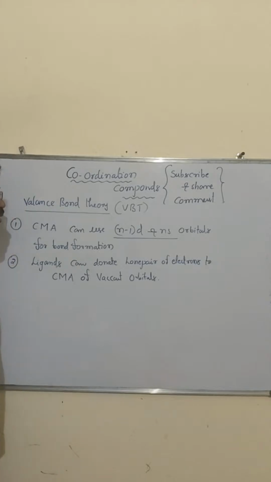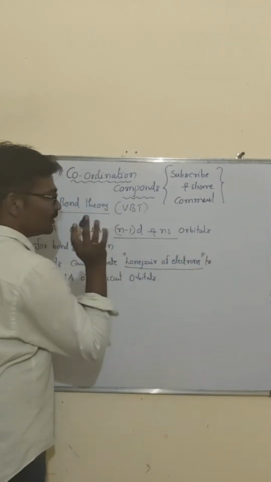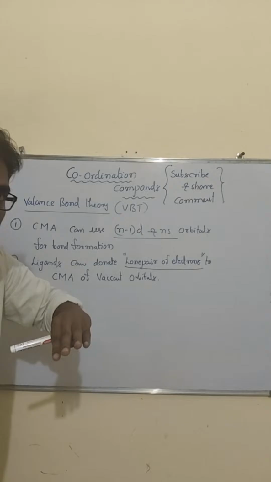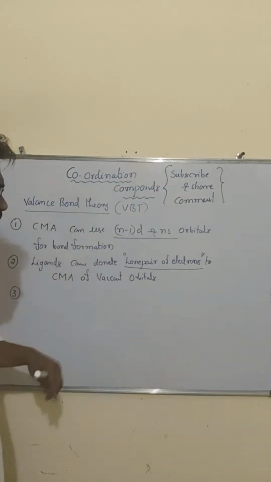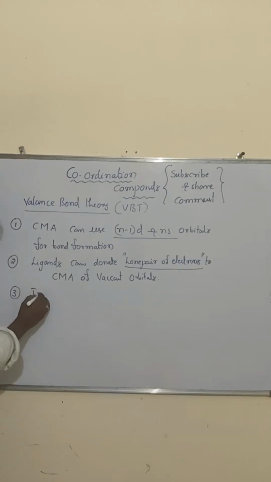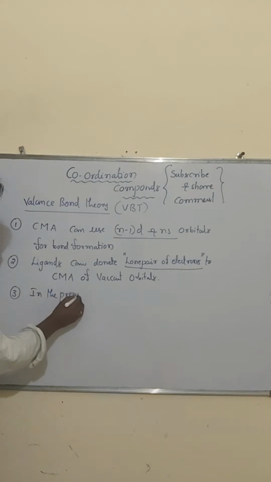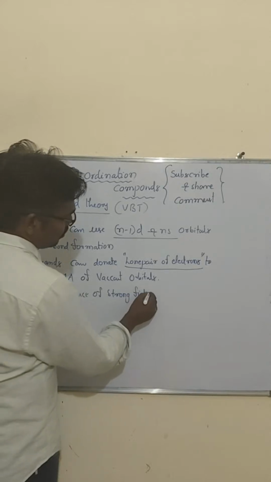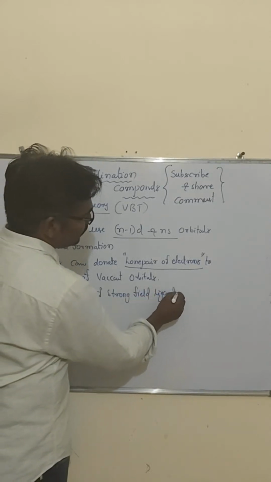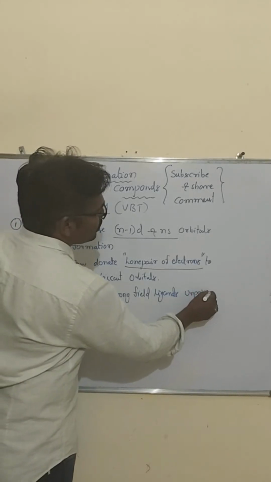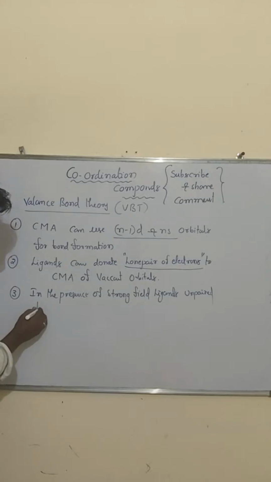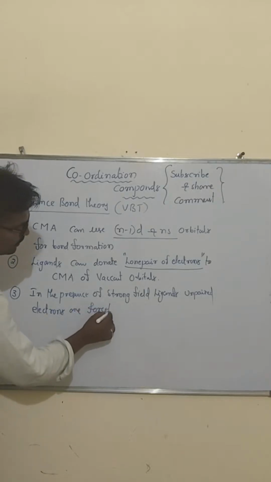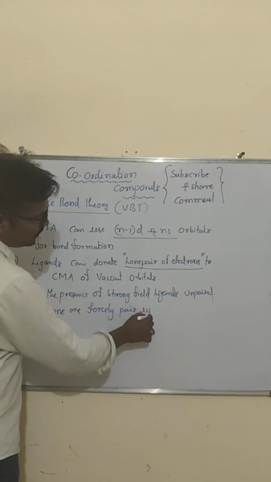Ligands donate lone pairs of electrons; remember that as the second point. The third point you have to remember: in the presence of strong field ligands, unpaired electrons are forcefully paired up. It's very important. That you have to remember.